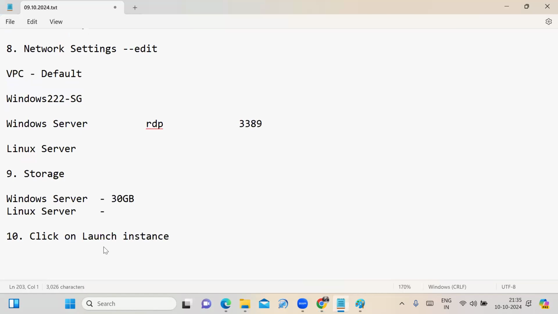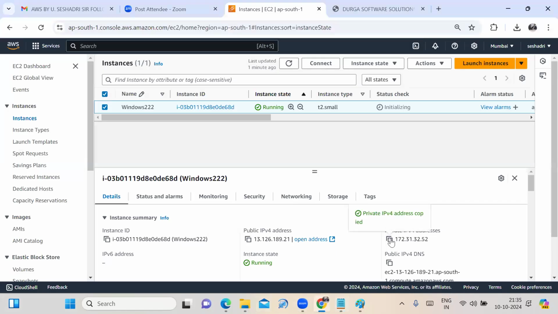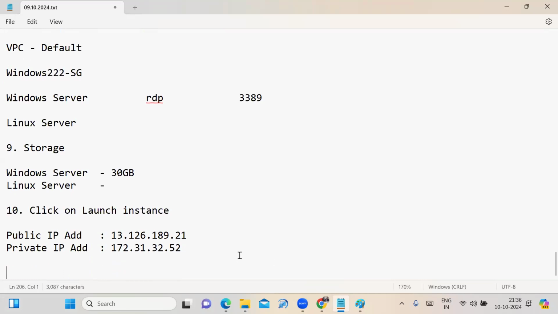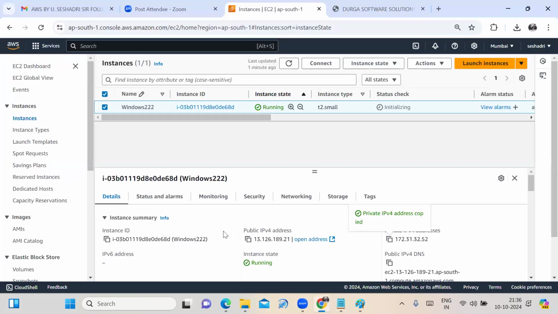I can copy the public IPv4 address and paste it here. I also want to note down the private IP address. This is my Windows machine's private IP address. Copy this, paste it here.